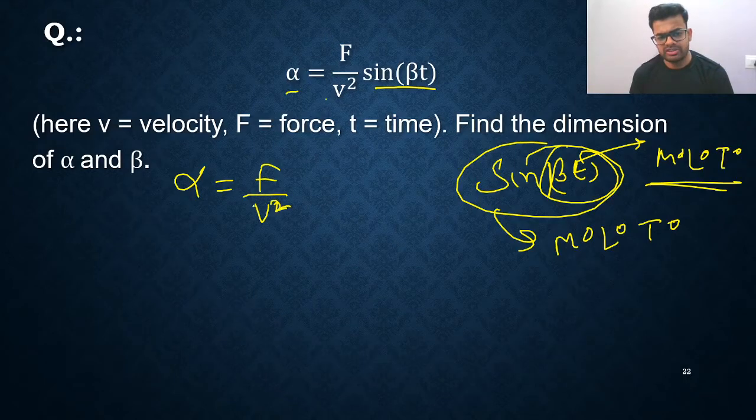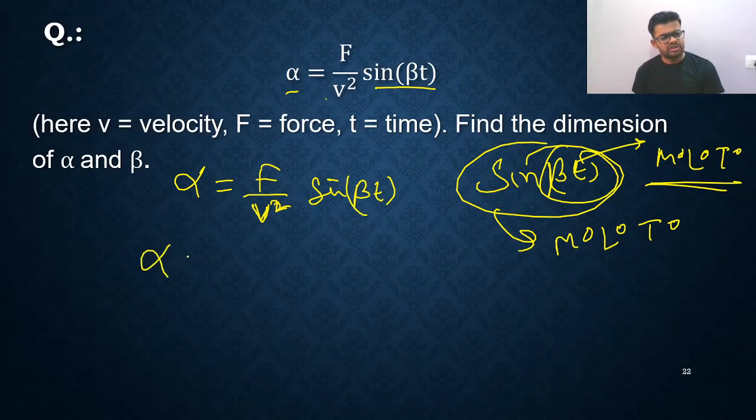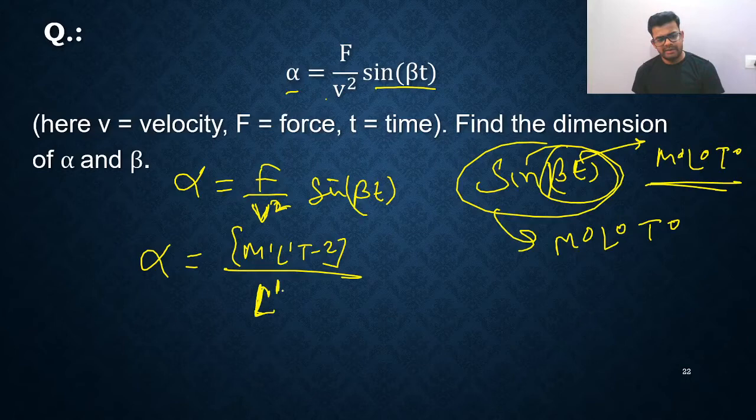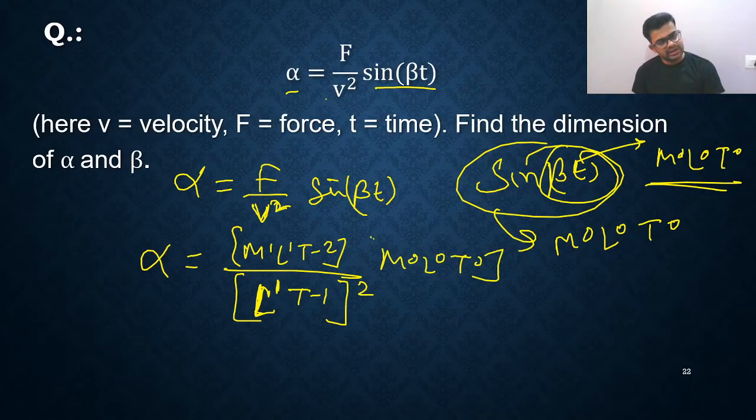F upon v square, v is velocity. And here sine beta t. So I'm going to find the dimension of alpha. So that is m1 l1 t minus 2 divided by l1 t minus 1. So this is the dimensional formula of velocity and its power is 2. And this is having m0, l0, t0. Why? Because sine beta t is a dimensionless quantity.